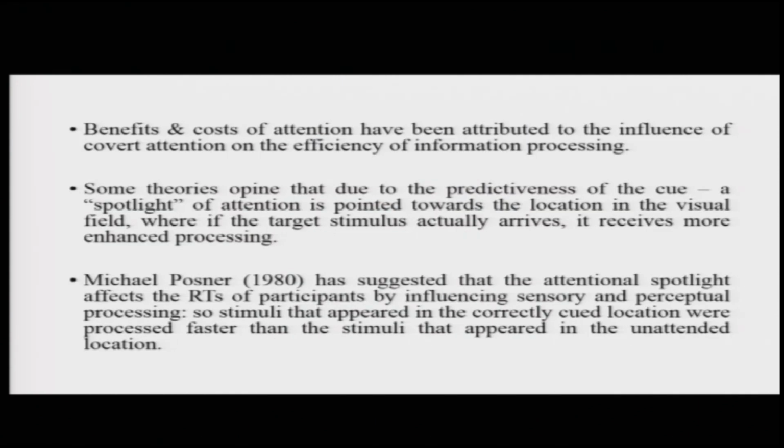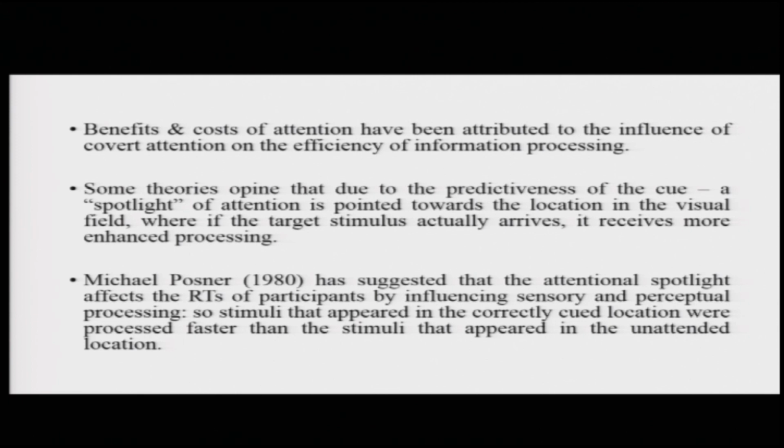Now, benefits and costs of attention have been attributed to the influence of covert attention on the efficiency of information processing. The idea is that because you could covertly orient your attention in the case of valid trials, that is what has led to this advantage of the stimulus being processed better when it occurred at the cued location.